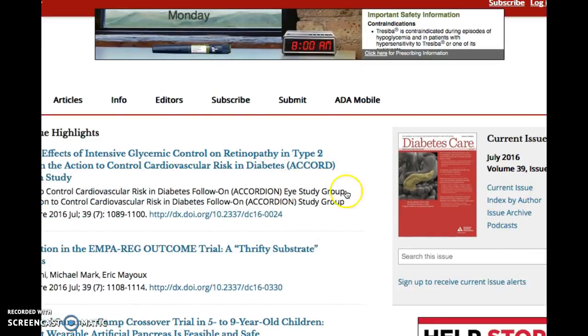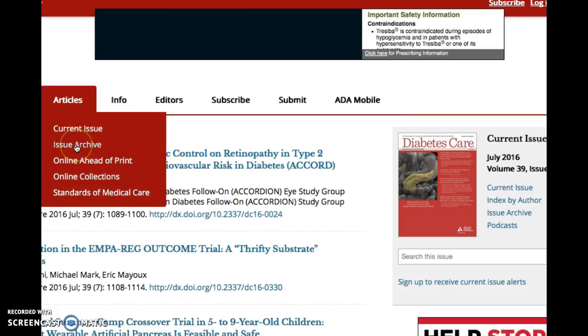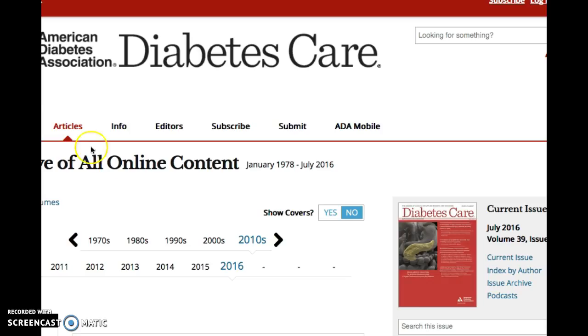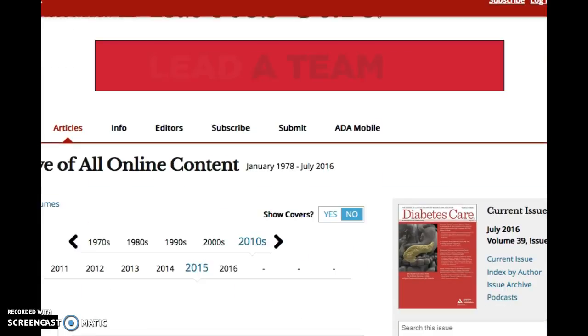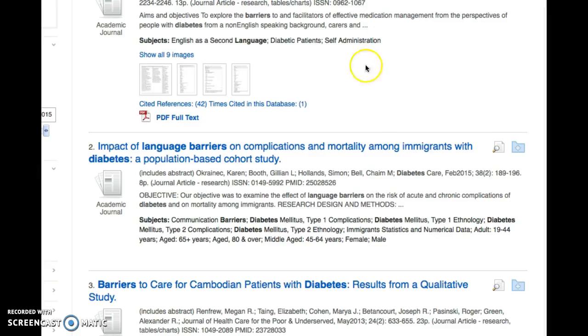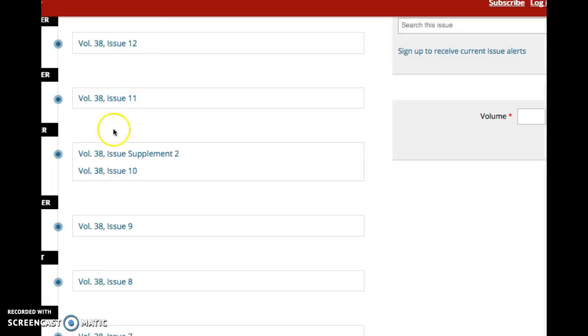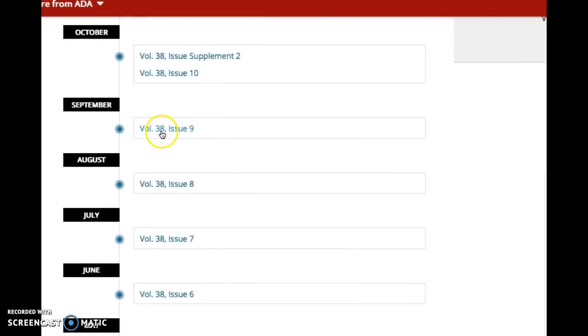And if you scroll, now every website's going to be set up a little bit different. We might be able to search through it, yep, issue archive. So we're going to go through there and find past issues. We want 2015. So that's what I clicked on. And I've already forgotten what volume and issue it was. Let's see. Diabetes Care volume and issue 38 and 2. So 38 and 8. And you can see by looking at this that part of why you don't need to write that this was 2015 in September is because the issue number already reflects the month. Issue 8 is in August, issue 7 is in July.